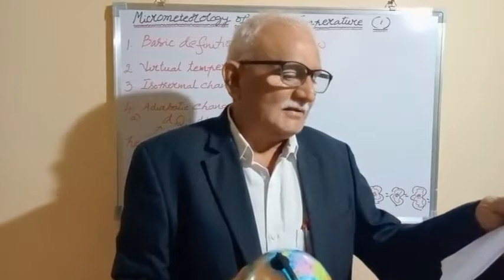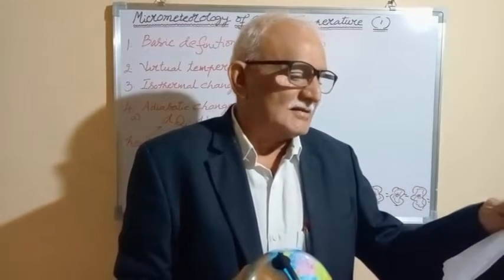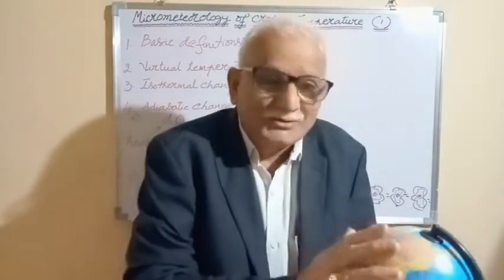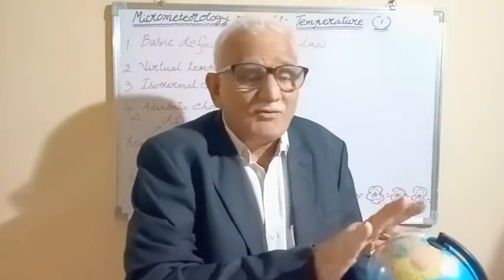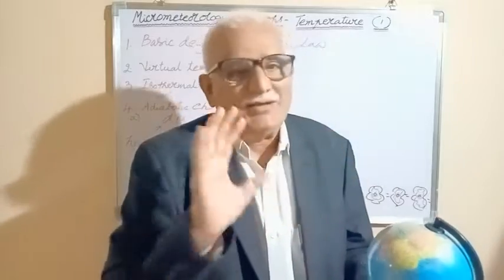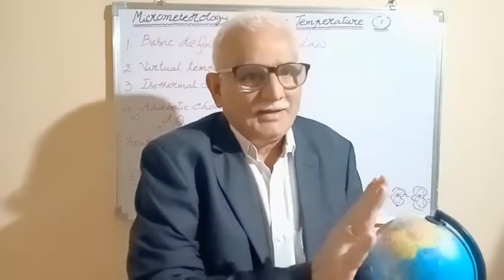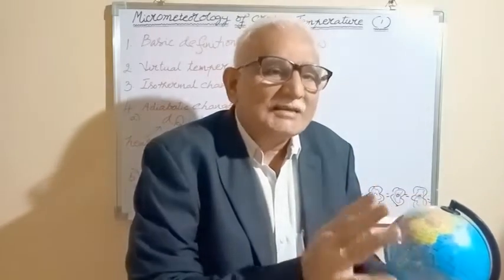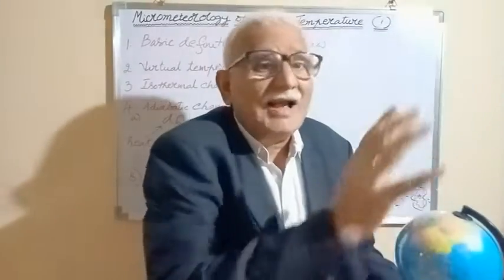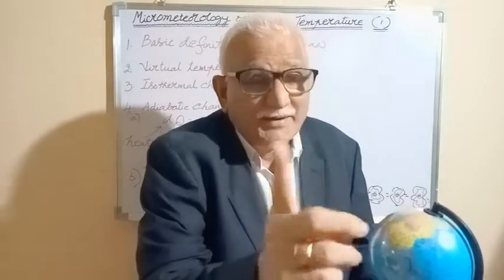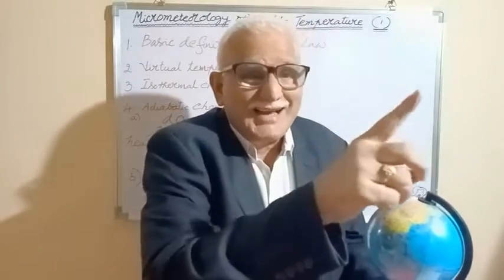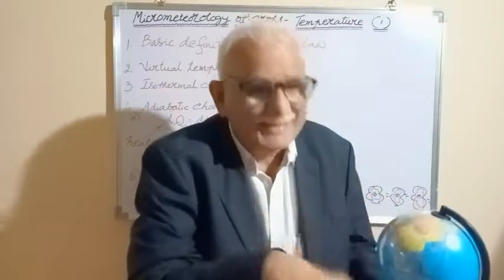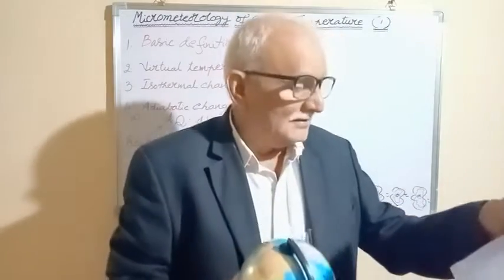Temperature of the Earth's surface is primarily controlled by the influence of the sun and the properties of the atmosphere. Temperature of the Earth's lithosphere, I am not saying no water, let us confine agrometeorology only to the lithosphere part. The temperature of the surface is controlled by sun and atmospheric properties. This is the first statement. Then I will add not only earth, not only sun, not only atmosphere, but also time of the year. Next statement I will add.